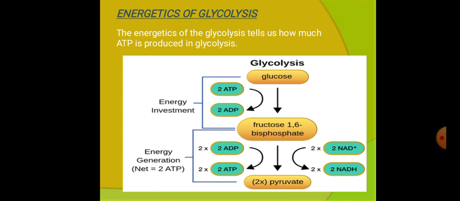These are the overall energy gained up to the level of the glycolysis pathway.